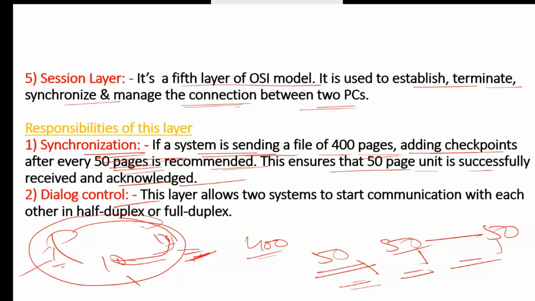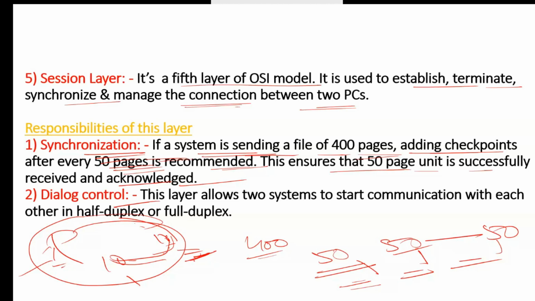And dialog control. Dialog control means what? This layer allows two systems to start the communication with each other in half duplex or full duplex. As we discussed in the starting, this layer will start the communication and then terminate the connection in the end and synchronize the connection and manage the connection also. That is called dialog control.